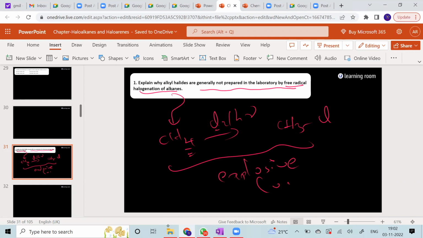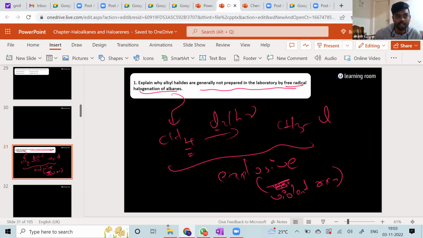Sir, I have a different answer. Yeah, tell me. Sir, since according to Suprajit chloroform will be formed, when it comes in contact with oxygen and light, it forms a poison, and hence it is not suitable. That's good. Oxygen and light forms phosgene, which is poisonous. Good. Sir, I think that is the answer given in NCERT because this is a reason question.